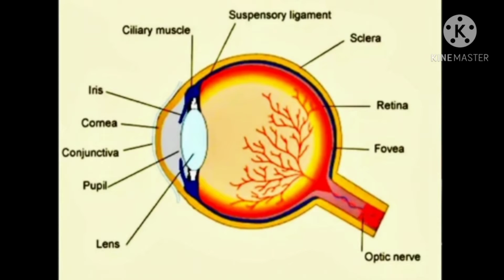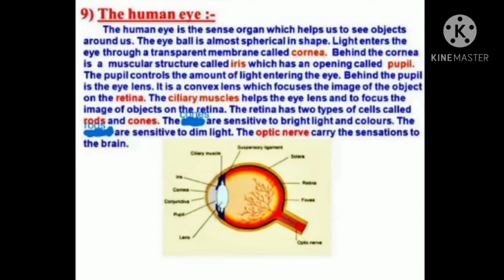This is the structure of human eye. So there are different parts of the human eye. So I am explaining this. Human eye is a light sensitive organ which enables us to see the beautiful world around us. So there are different parts in the human eye.